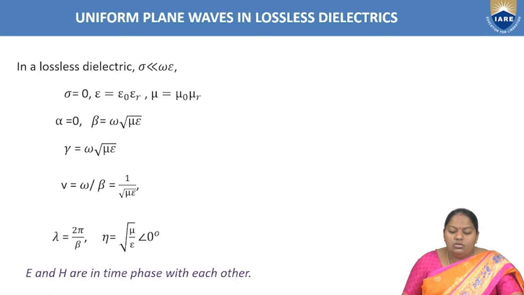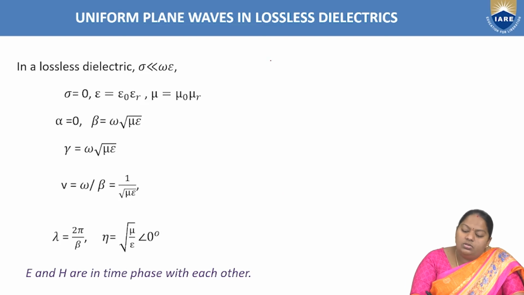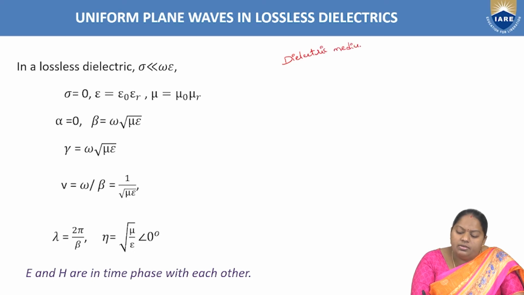Right? This we have already analyzed and learned. For revision purposes, this one is uniform plane waves in lossless dielectrics. In the dielectric medium, we are going to analyze wave propagation in three different cases.